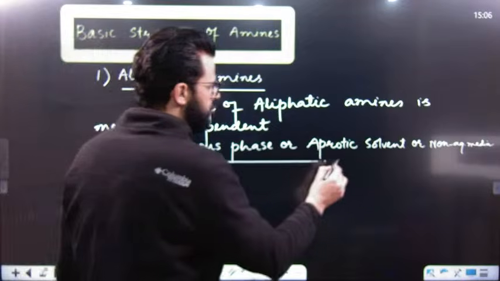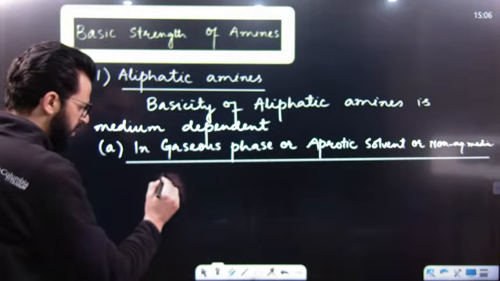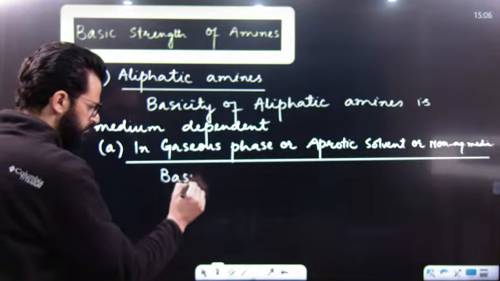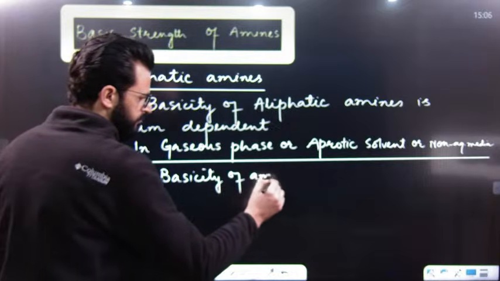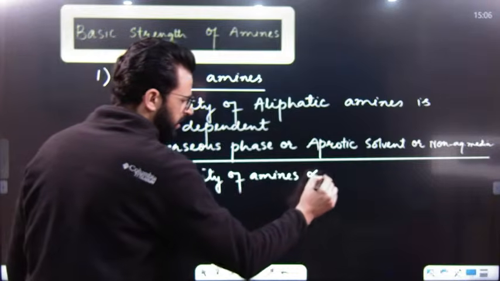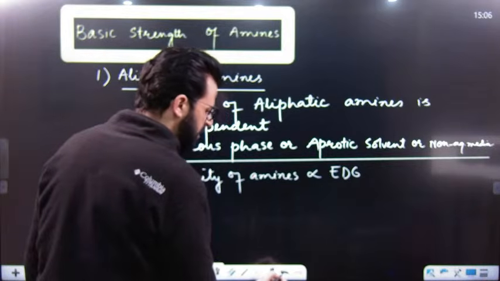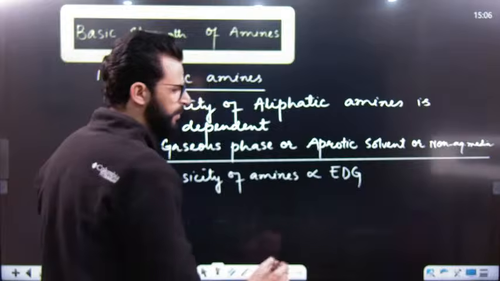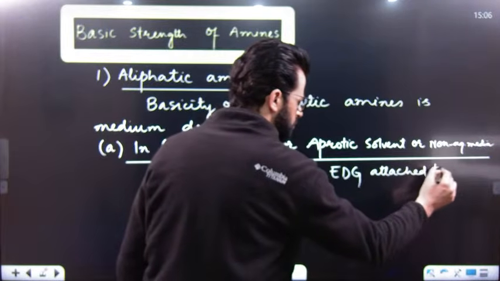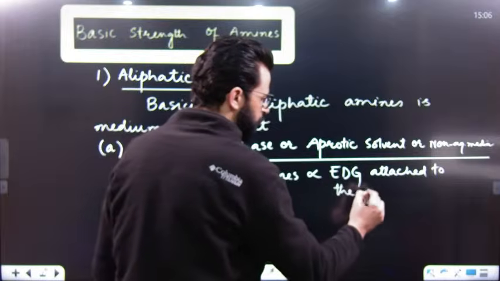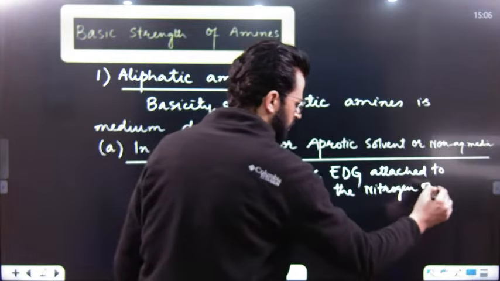In this phase or in this medium, we will simply say that basicity of amines is directly proportional to the electron donating group attached to the nitrogen of an amine.